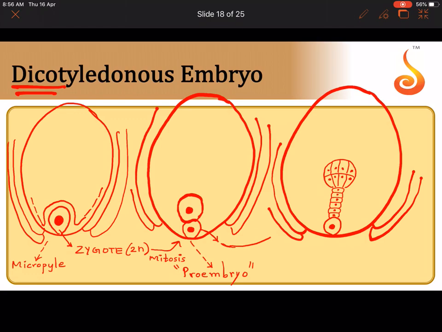Actually, this one single cell is what divides into this entire chain of cells. And notice that this terminal cell is facing the chalaza of the ovule. This cell that faces the chalaza of the ovule becomes a globular structure. And this embryo is called the globular stage.